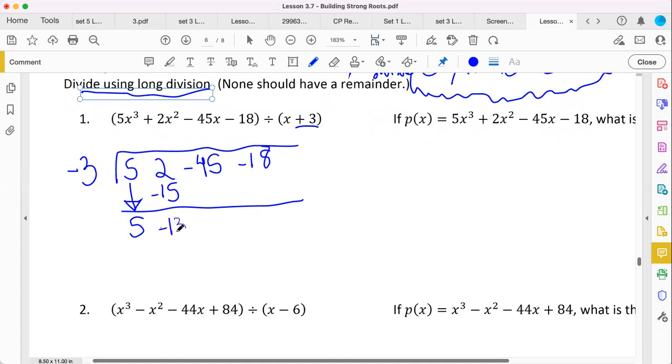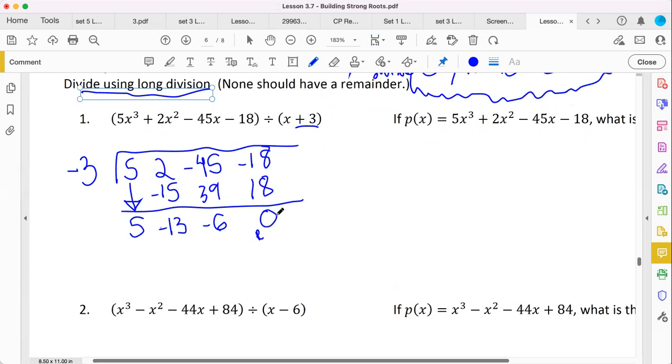Negative 13. Okay, rinse and repeat. What's negative 3 times negative 13? It's 39. What is that? Negative 6. Now think again. Negative 3 times negative 6, that's positive 18. So we get 0.